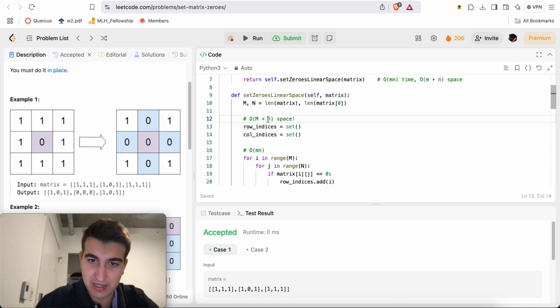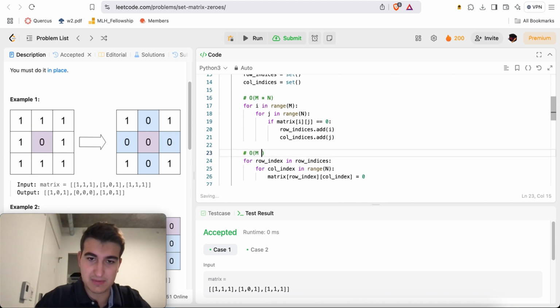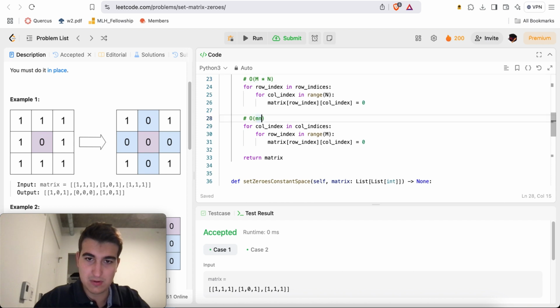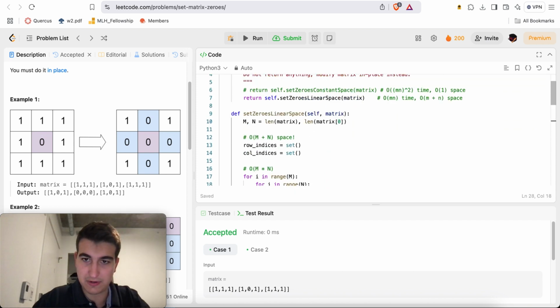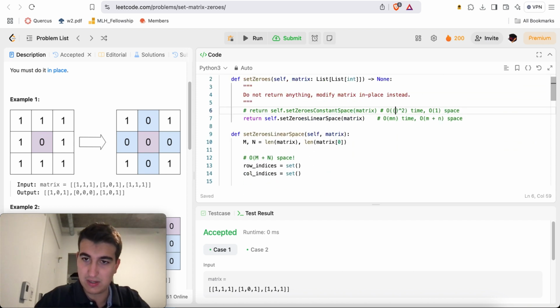Here I'll just make it a bit more clear. We'll do it like this: O of m times n time, and O of m plus n space.